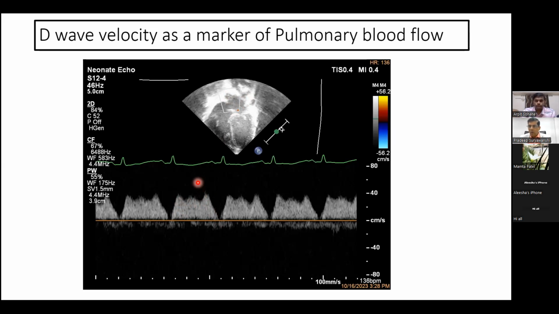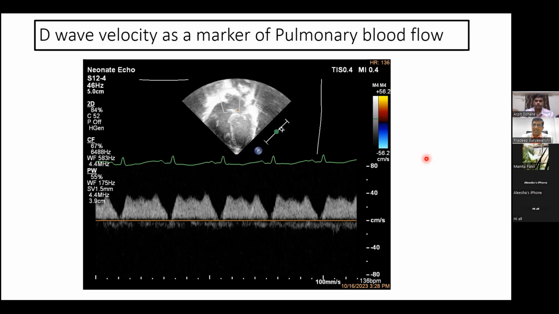And pulmonary vein Doppler is one of the markers of pulmonary overcirculation in PDA. We count D wave velocity as the marker. So that's the question somebody has asked. I think one of the members, Amit, has asked about the D wave. So that's the importance of the D wave velocity in neonatology.